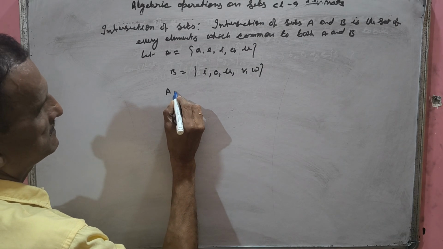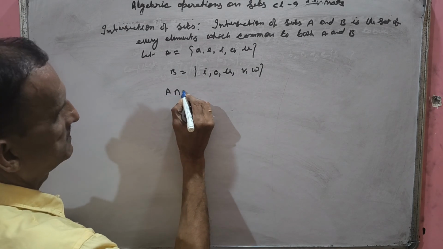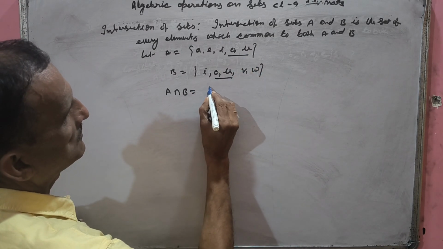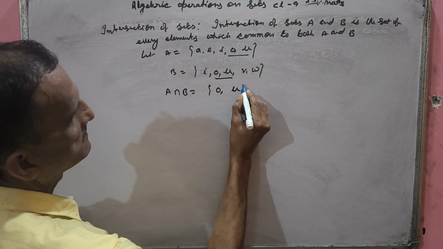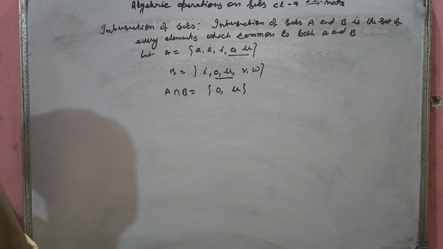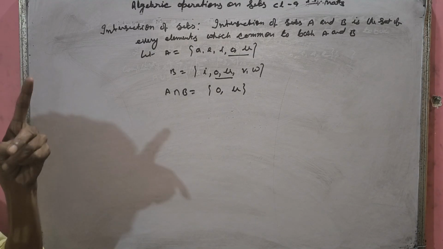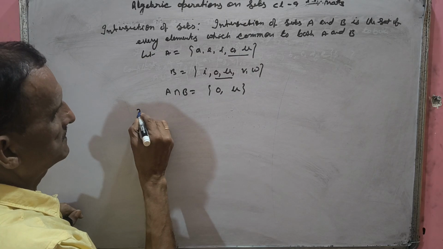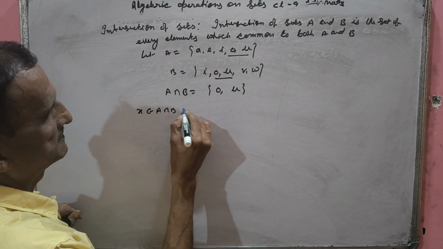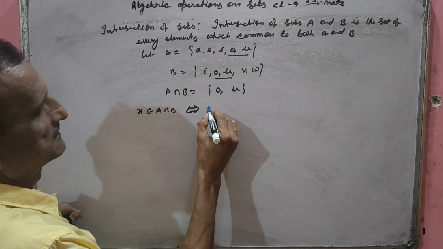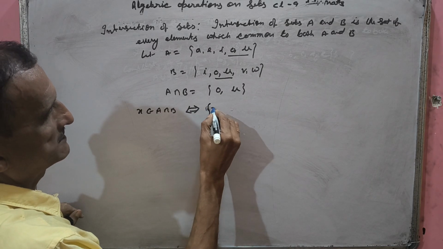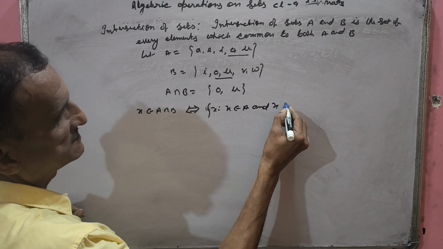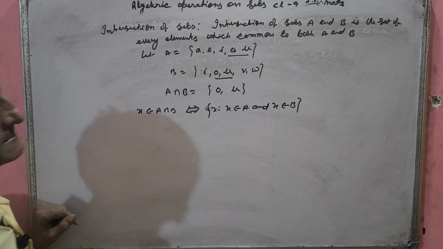So intersection is denoted by A ∩ B, which are common to both. Understood? Very simple. It should be in A and in B, not or, and. In rule method, you can write x belongs to A intersection B if and only if x belongs to A and x belongs to B. And means confirmation.